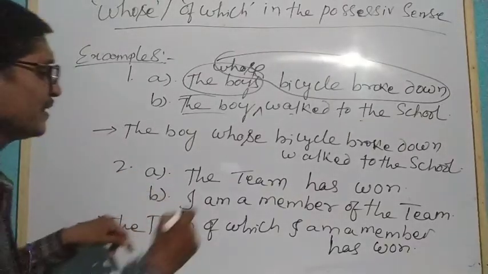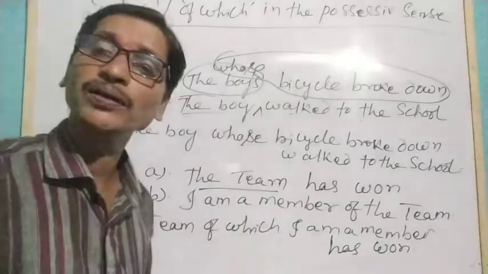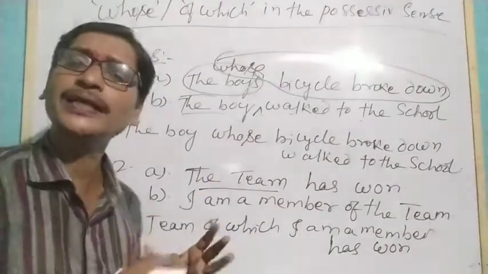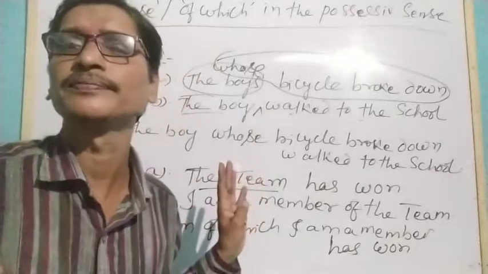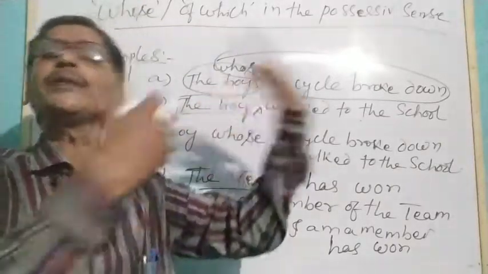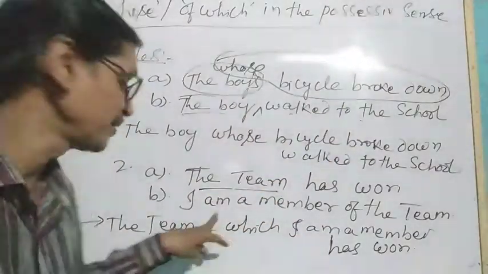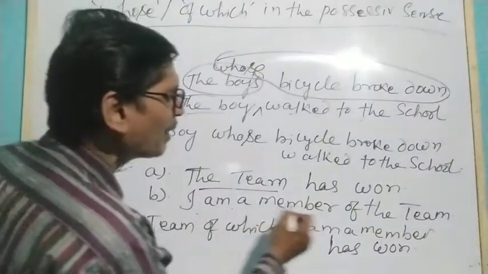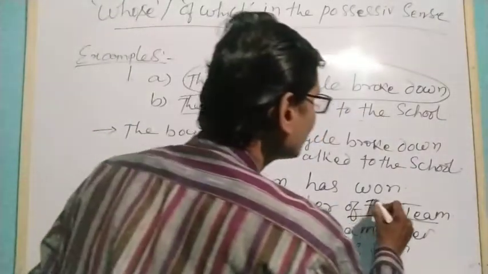The team has won. When we are talking about the team, we are confused about which particular team has won. To have more information about this particular team, the second sentence has been given: I am a member of the team.